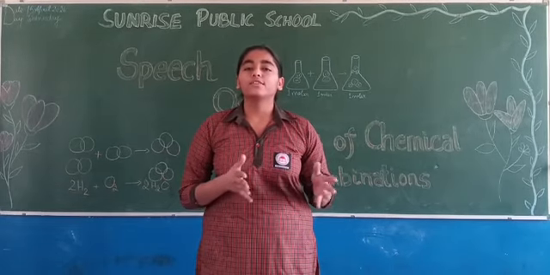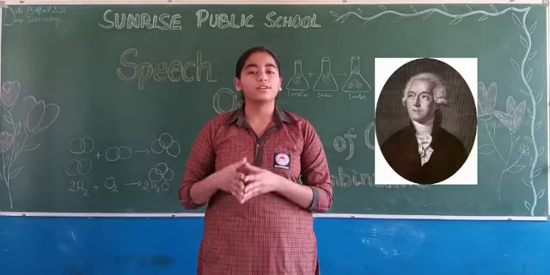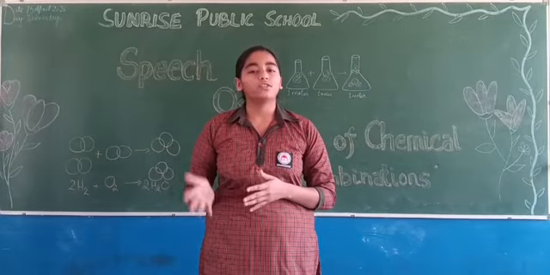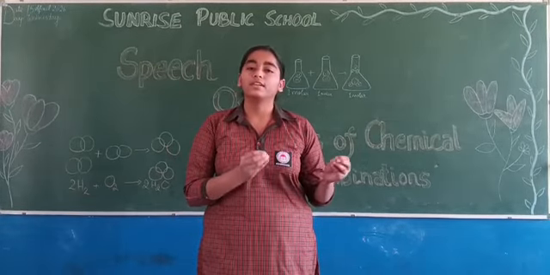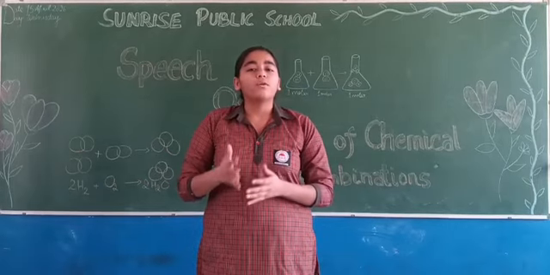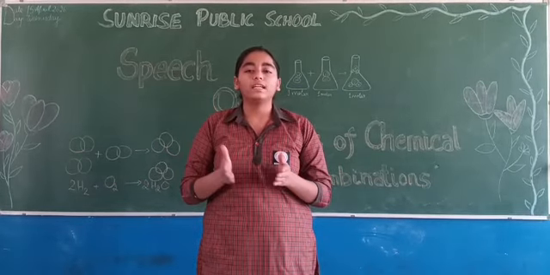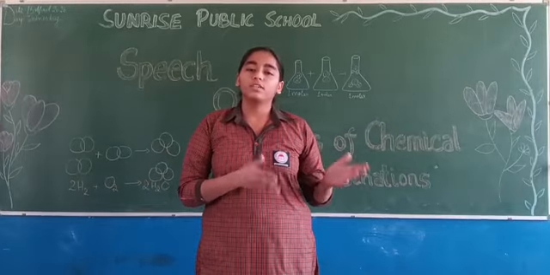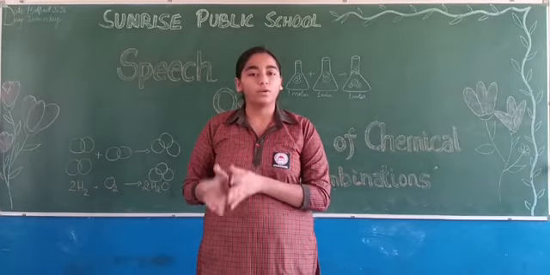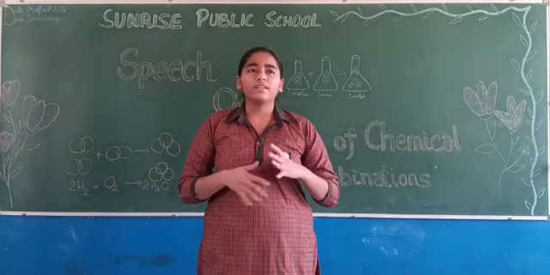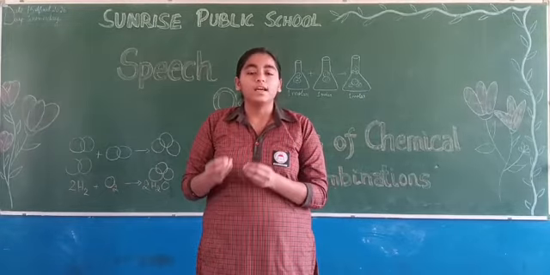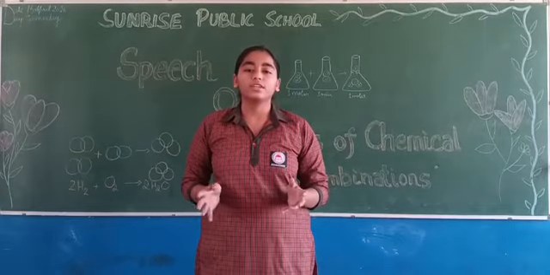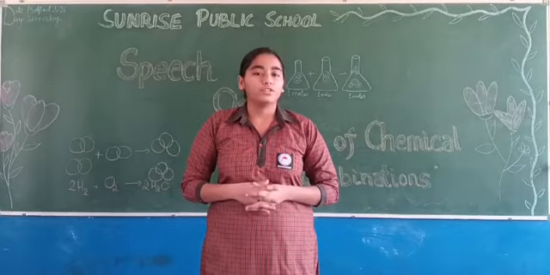First one is law of conservation of mass. It was proposed by Antoine Lavoisier. It states that mass can neither be created nor be destroyed during any physical or chemical reaction. It can only be transformed from one form to another. Equationally, we can see that total mass of reactants is equal to total mass of products. For example, when we write any equation, we always balance it. What is the need to balance any chemical reaction? We need to balance any chemical reaction to follow the law of conservation of mass.